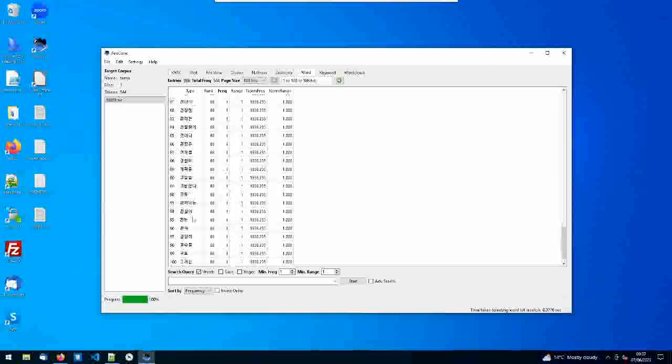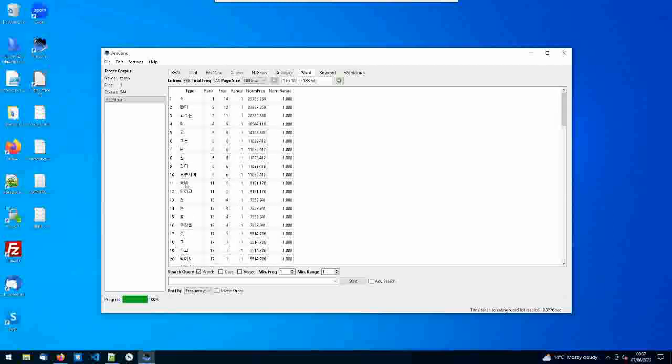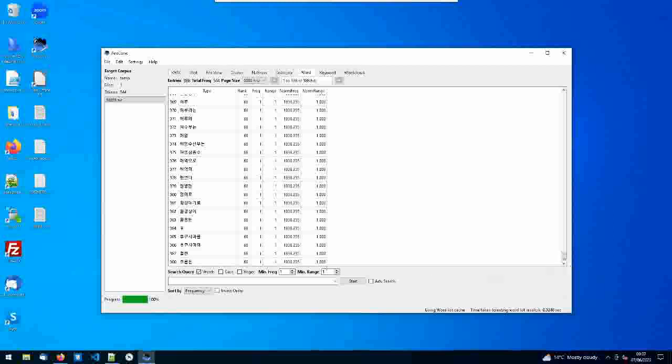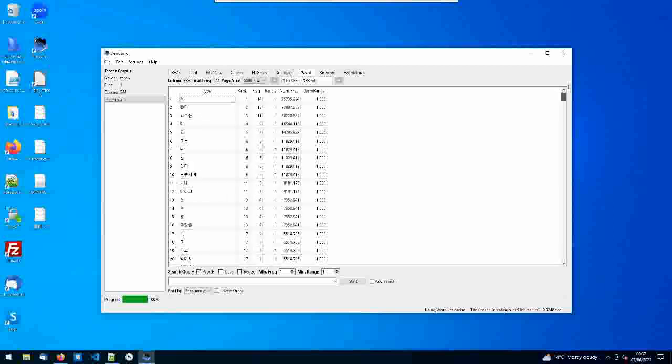Now it's a law of diminishing returns, because what happens is you get words that are unique, and in Korean it does add subject markers and things, so you may have to do some tidying up here, but for my purposes it's what I need. Right now I don't want just 100, I want all of them, so I'm going to do 5,000, and I'll let it spit that out again, so you can see that it's got a lot more words, but this time it's 388, so it's found 388 effectively unique words.